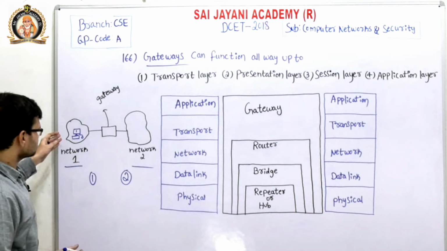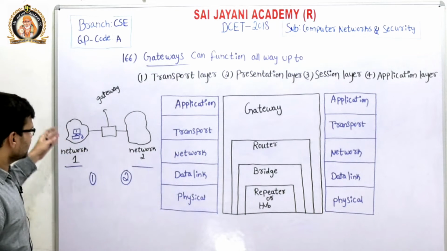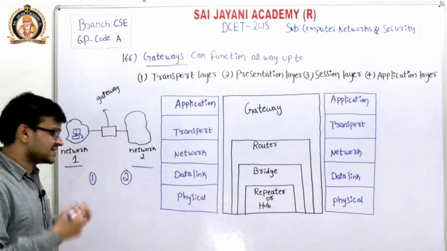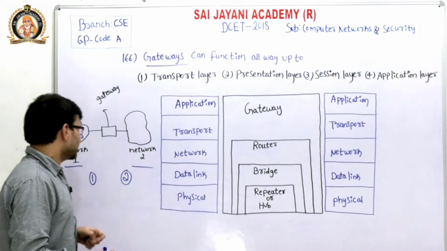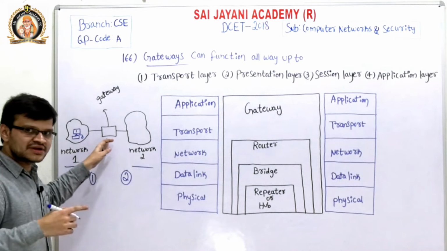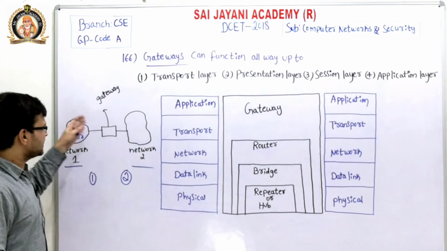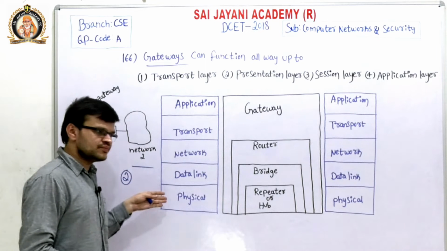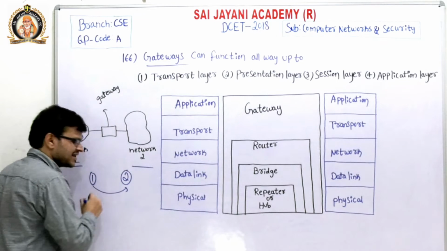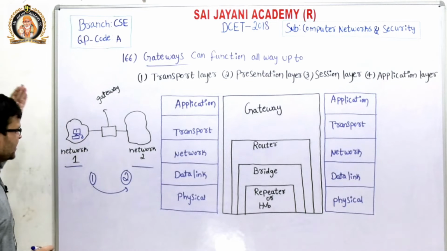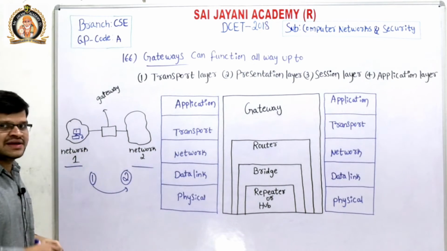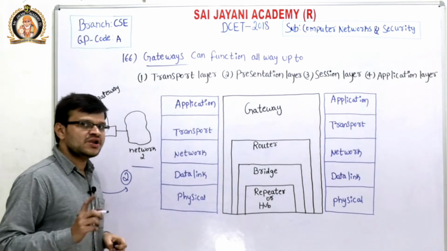Whenever a device 1 present in network 1 wants to send data to network 2, device 1 sends the data to the gateway, then the gateway sends that data to network 2. Here the gateway is converting one protocol to another protocol for sending the data from network 1 to network 2. So a gateway can also be called a protocol converter.